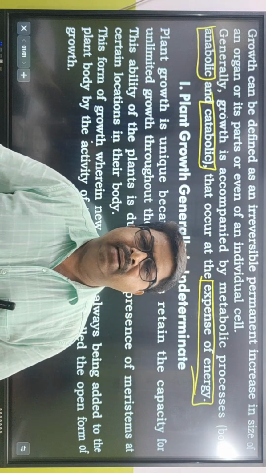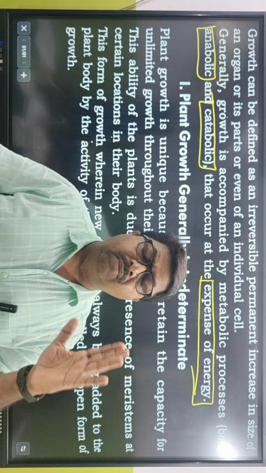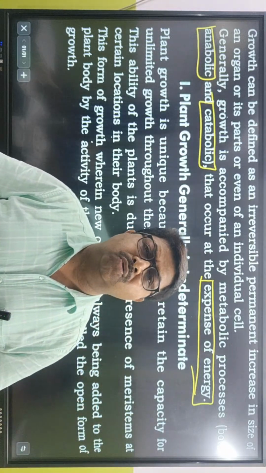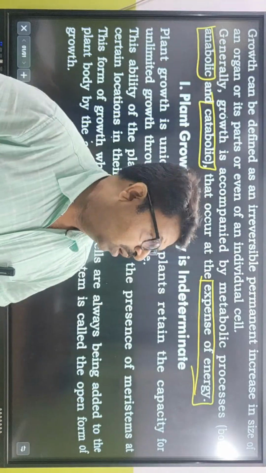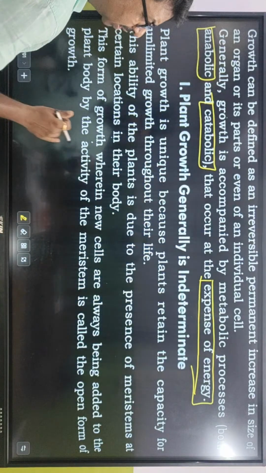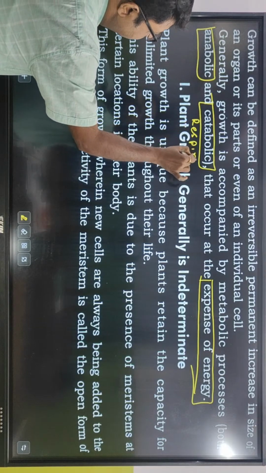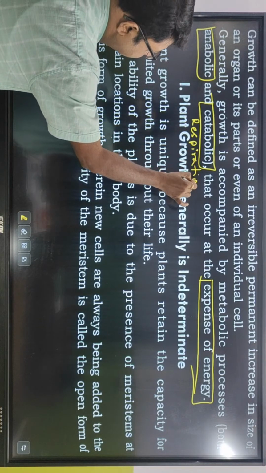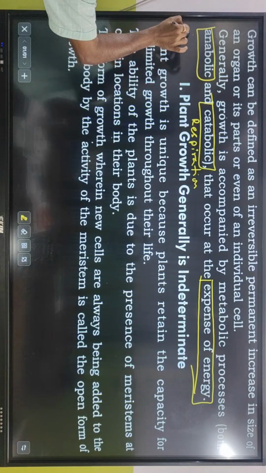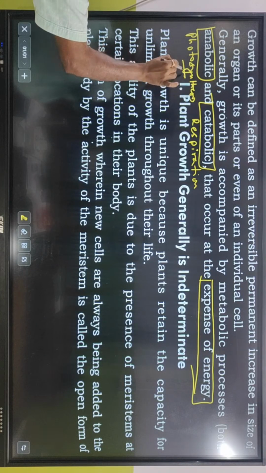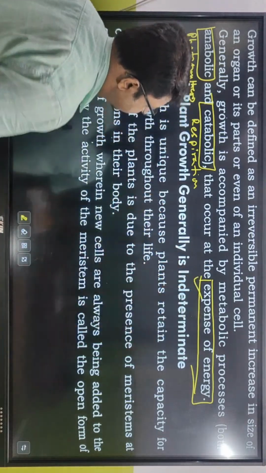Then, when glucose is broken down, how much do we get? Due to complete oxidation of one molecule of glucose, we can get 38 ATP. That means both anabolism and catabolism. What is catabolism? Respiration is one of the best examples of catabolism, and anabolism is photosynthesis. Both of them occur at the expense of energy.